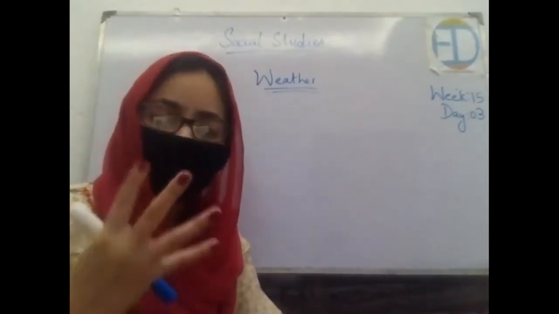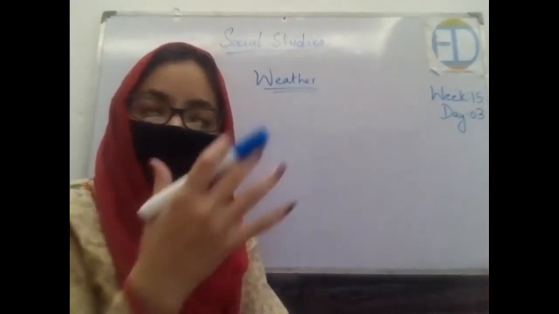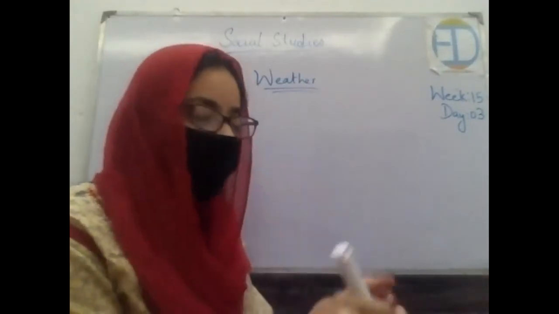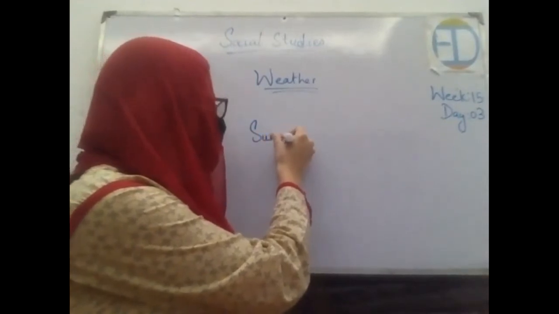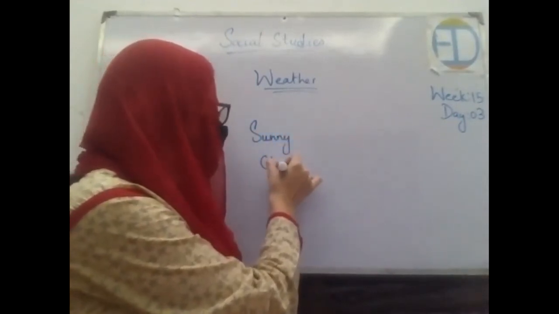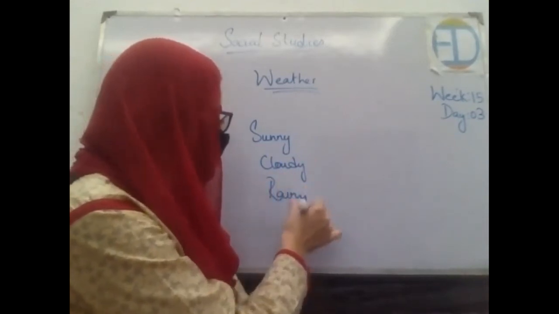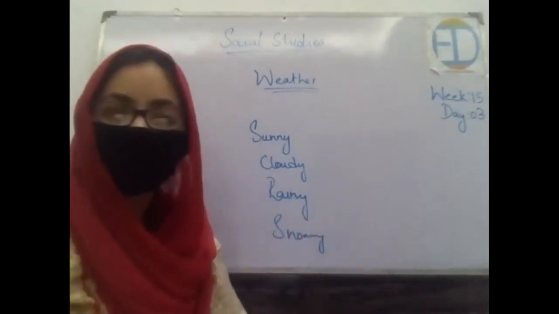And the common weathers, there are also some in between. Let's say there are some days on which it's a bit sunny and a bit cloudy as well, right? But the common ones are sunny, cloudy, rainy, snowy, right? These are the four common.